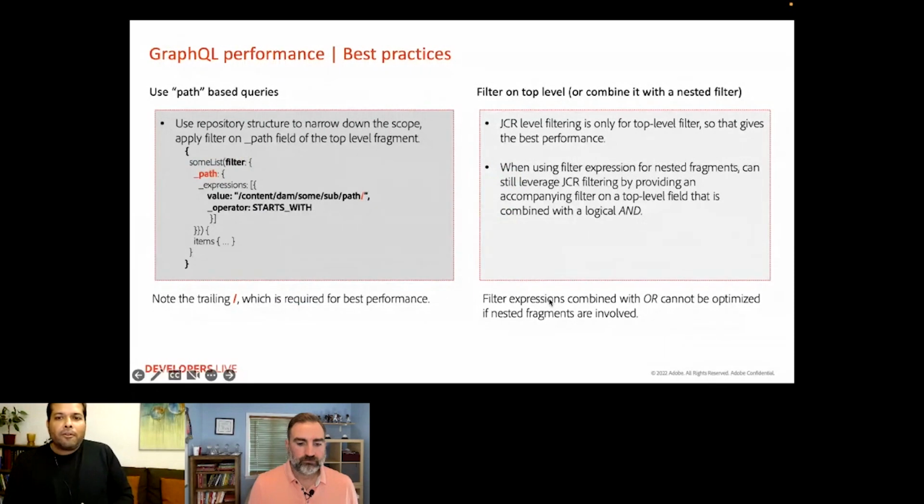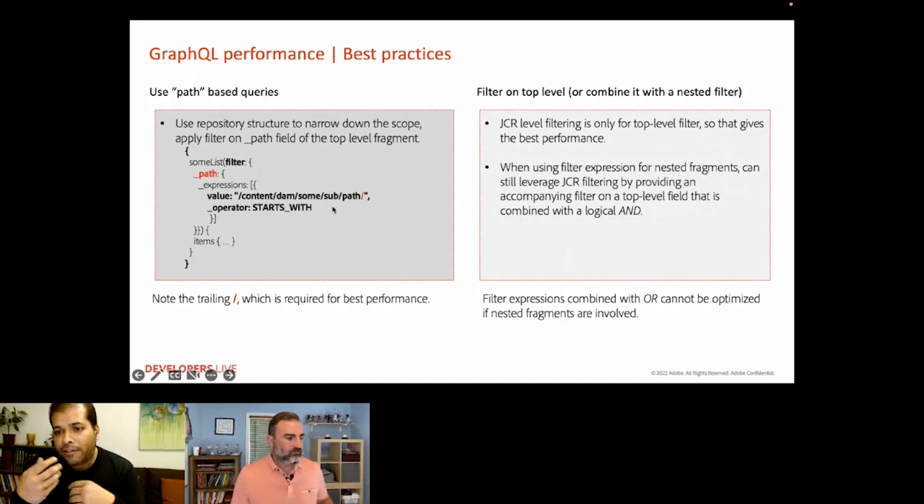Let's discuss now some of the best practices around all these features to get the most performant results. First, the path-based queries. You can leverage repository structure to narrow down the scope of the fragments being returned. Note the trailing slash at the end of the filter value, which is required for the best performance, as if you would not put it, the starts-with operator might match many other unnecessary paths as well.